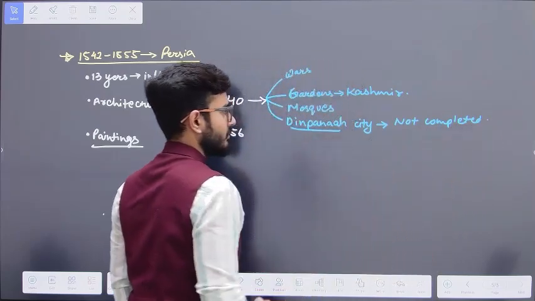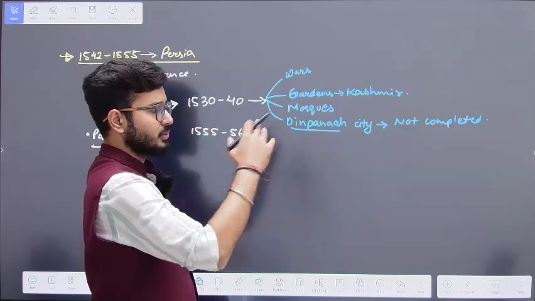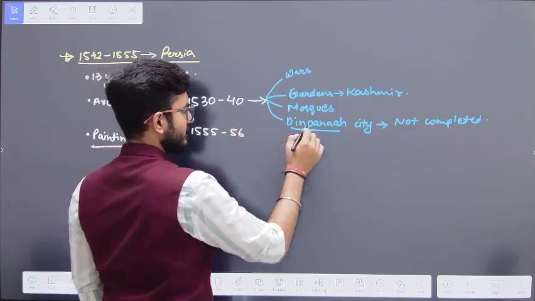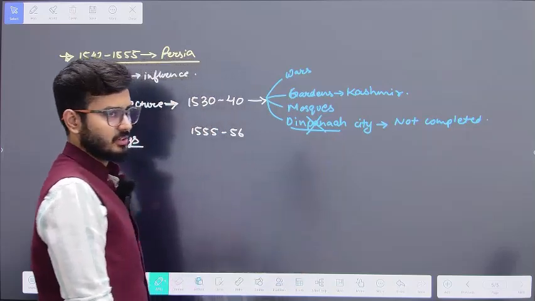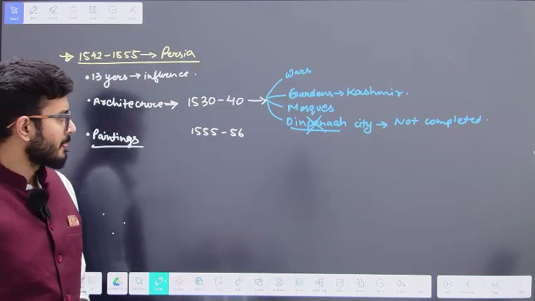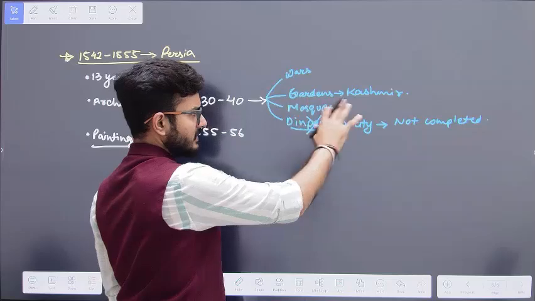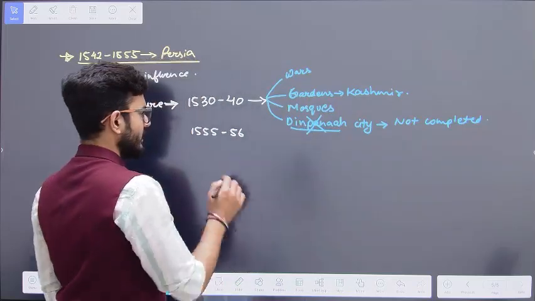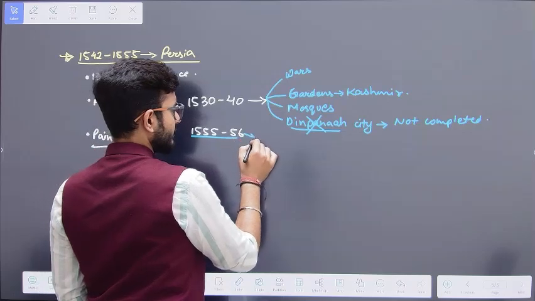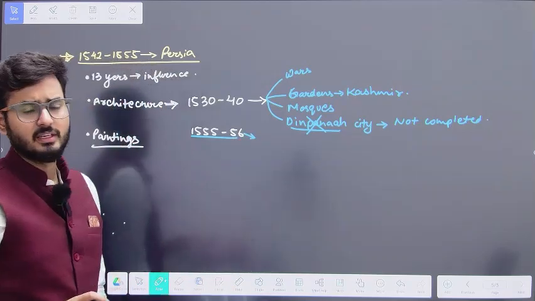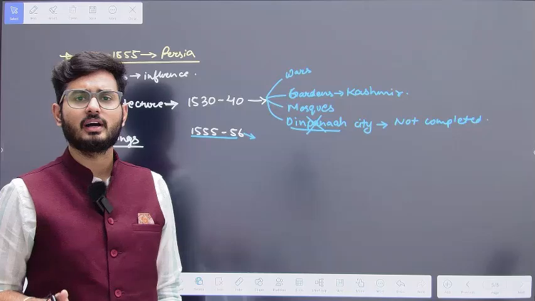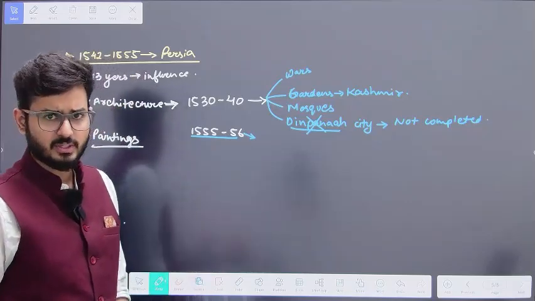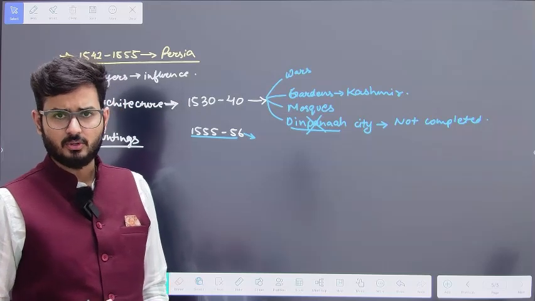At this point of time, the Sur Empire is going to take the area, and when the Sur Empire takes the area, it is going to destroy the city of Din Pana. So more or less, this was the architectural development that he did, and he did not have that much time to do any more. By 1555-56, when Humayun comes to India, once again he doesn't have much time, because he passes away within a few months of re-establishing the Mughal Empire in India.